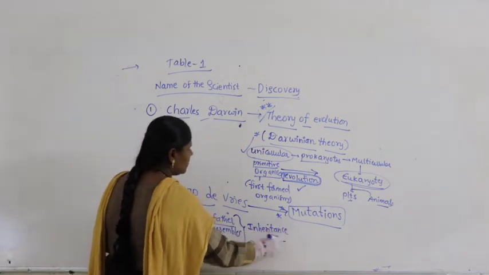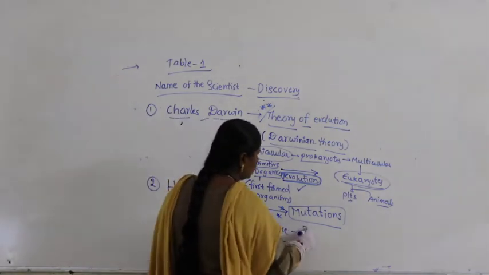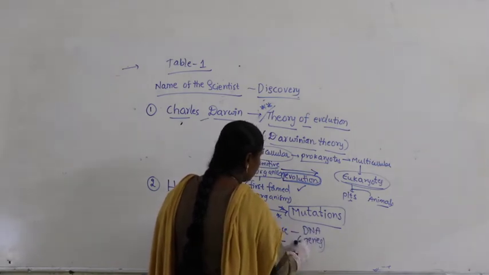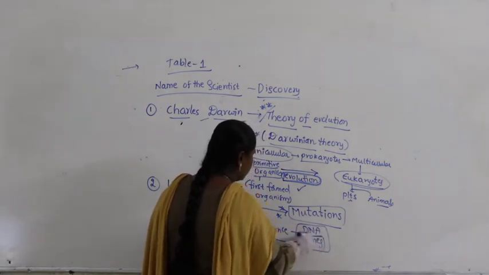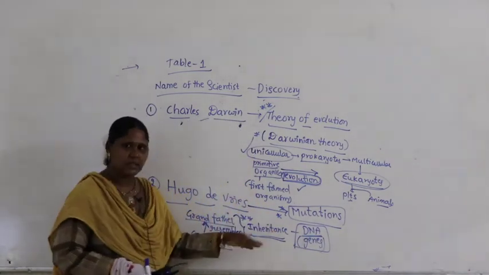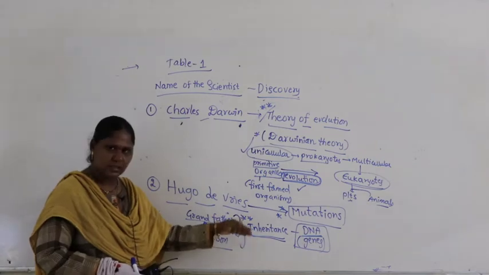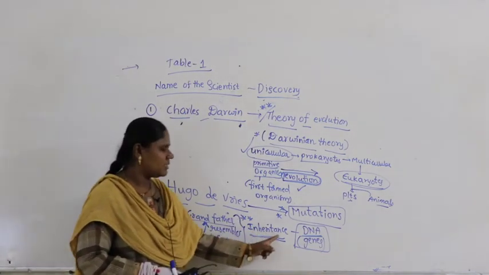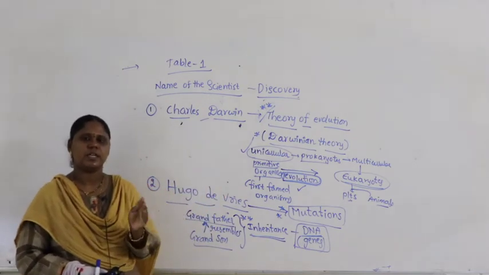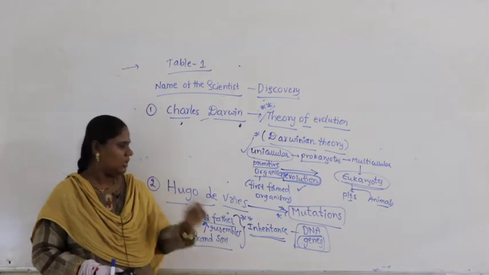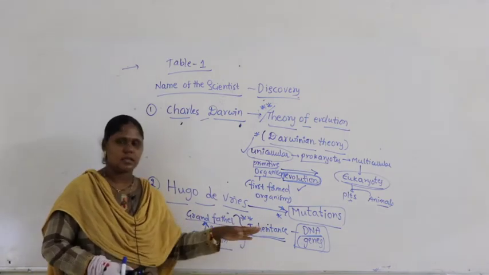Inheritance. Who is responsible for this inheritance? DNA contains genes. Genes on the DNA are responsible for inheritance. Inheritance means transfer of the same genetic characters from one generation to another generation.